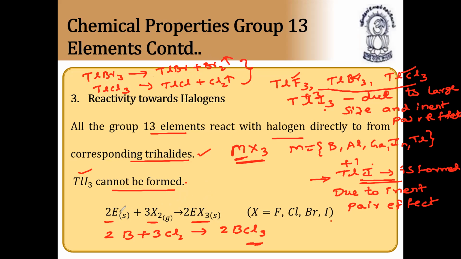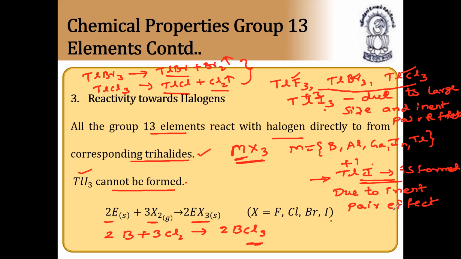So thallium is more stable in the plus one state than the plus three state, and thallium will form monohalides rather than trihalides. Thallium can form trihalides only for TlF3, TlBr3, and TlCl3. And TlBr3 and TlCl3 are stable only at high temperatures. If you reduce the temperature, they are unstable and become thallium monobromide and thallium monochloride, along with bromine gas and chlorine gas. So by this, you can understand that thallium is more stable in the plus one oxidation state only. That is due to inert pair effect.